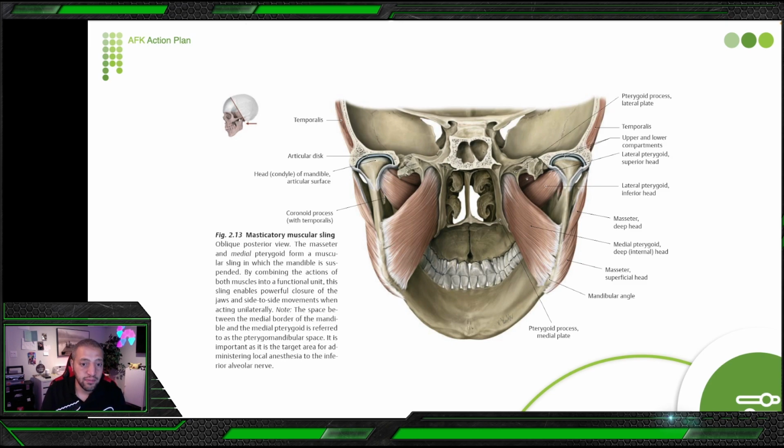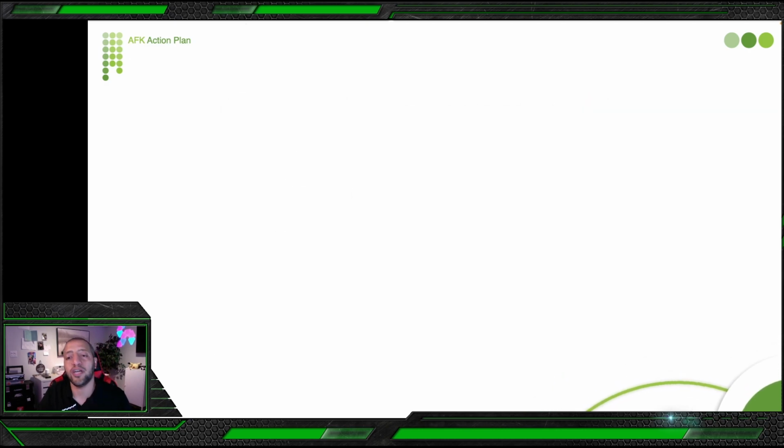So masseter and medial pterygoid are coming back to back as a mirror image. One is medial to the ramus, one is lateral to the ramus. The lateral pterygoid muscle is coming horizontal, and this is the only muscle of mastication which is acting horizontally, and the temporalis muscle fans in the upper side of the skull. So this is extremely important for you to understand.